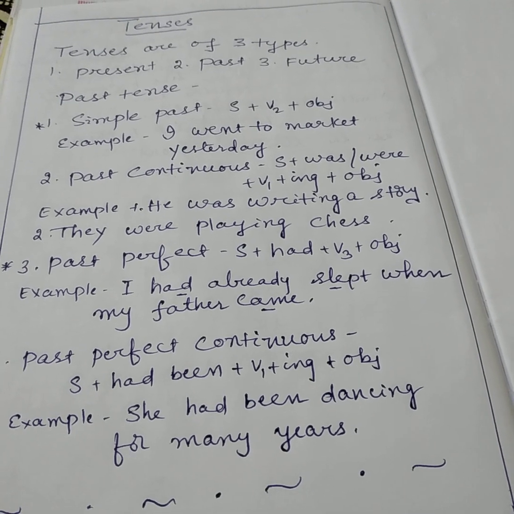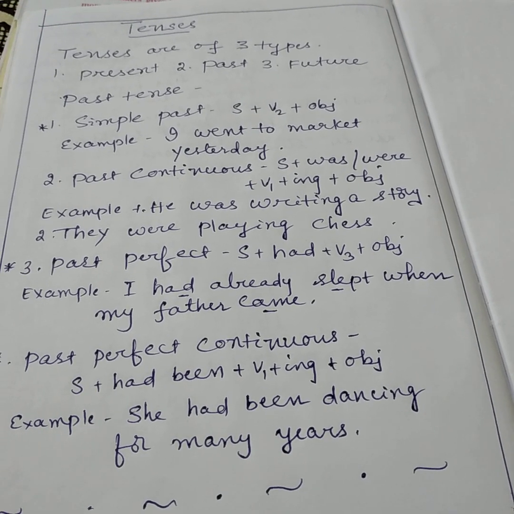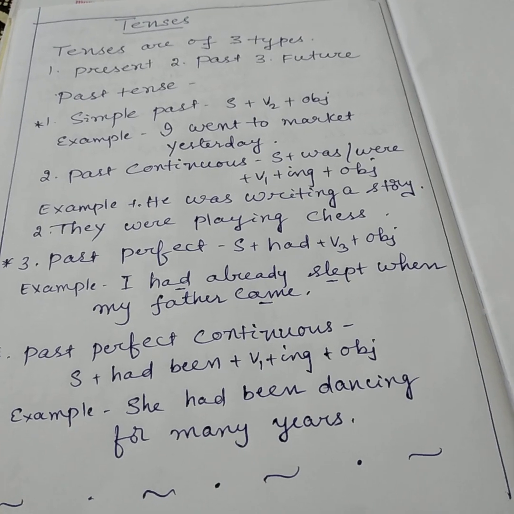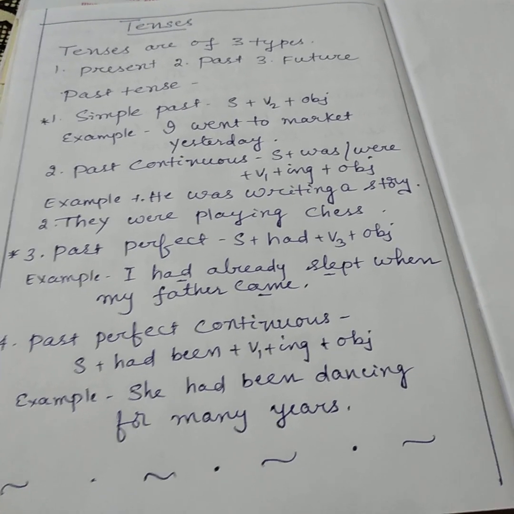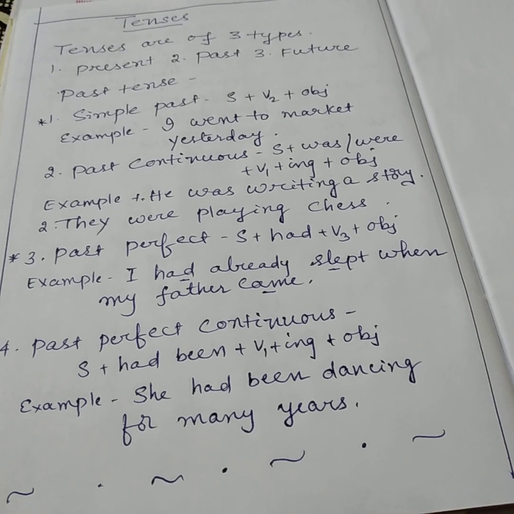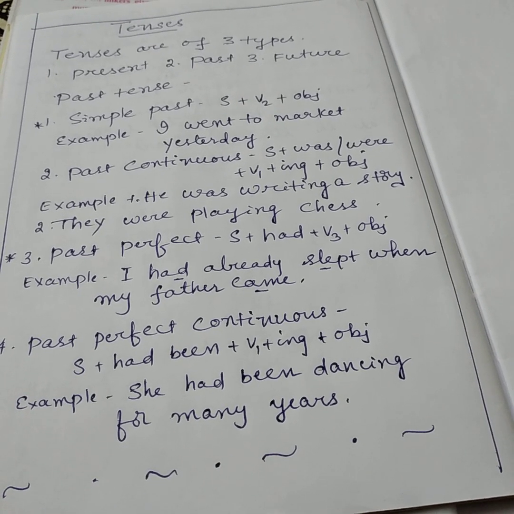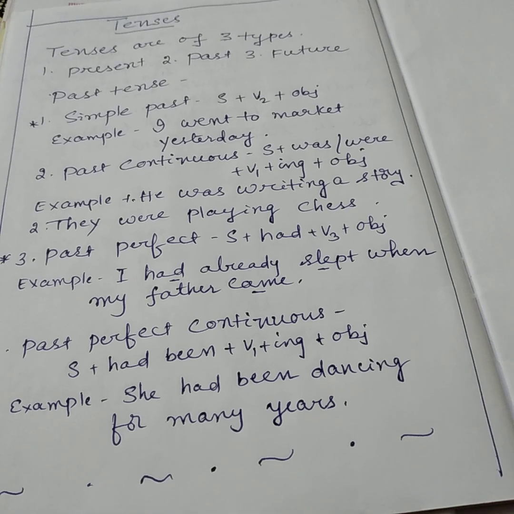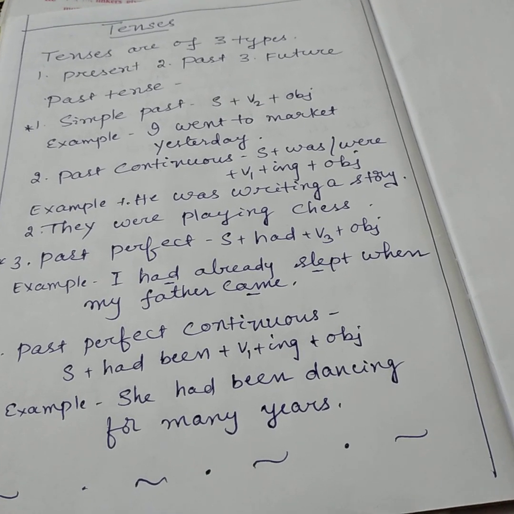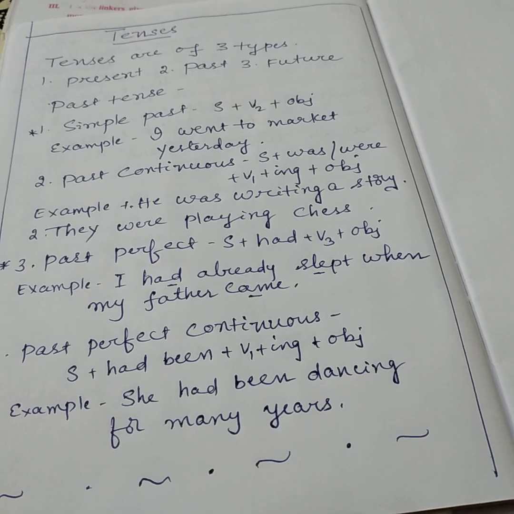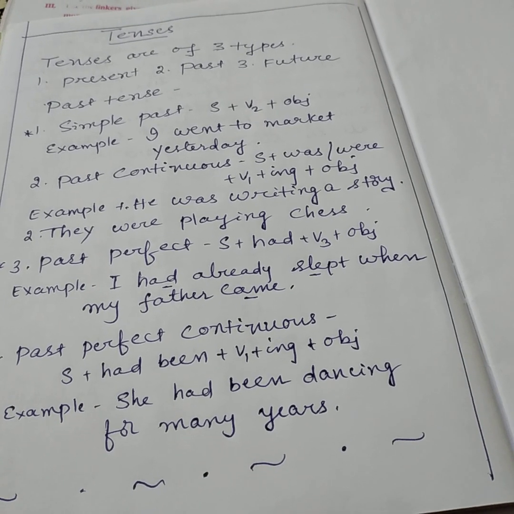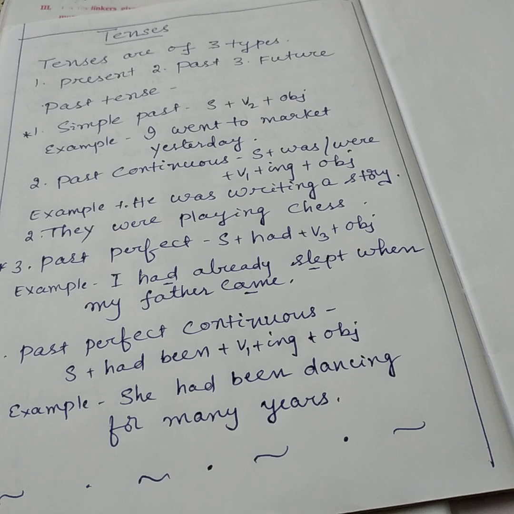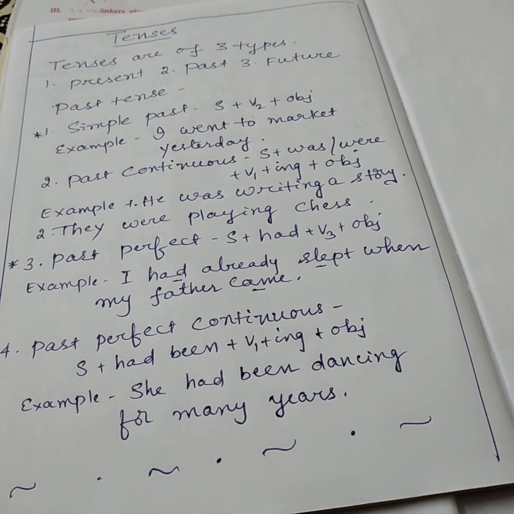As a part of Unit 1 in grammar, we have simple past tense and past perfect tenses. We already know what a tense is. Tense means nothing but the time. So when we speak about yesterday, today, or tomorrow, we use various kinds of tenses. When we speak about the present situation, we use present tense. When the action is already completed in the past or yesterday, we use past tense. And the third one is future. When we speak about tomorrow, we use future tense.